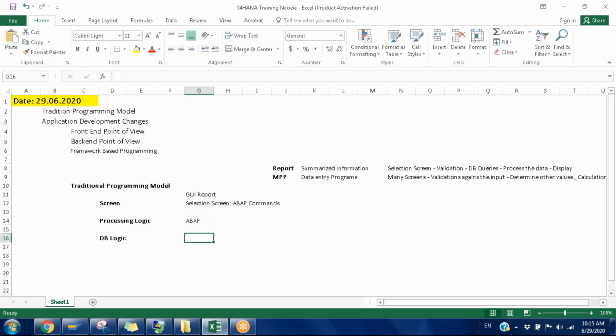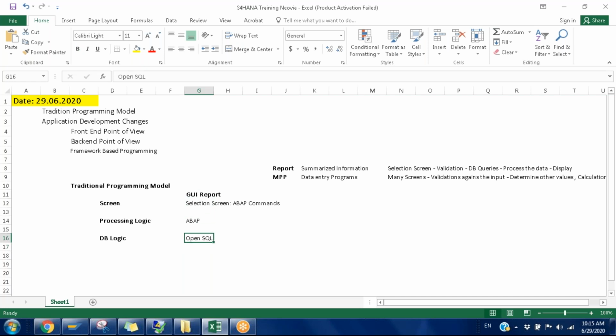So earlier, we used to have only one option to build the DB logic, that is nothing but OpenSQL, a set of commands through which we can interact with the database. So it could be select, or insert, or update, or delete. Even sometimes we have the cursors as well. Okay, these are the set of commands only we're able to use to build it. So this is the traditional GUI report we're able to do.